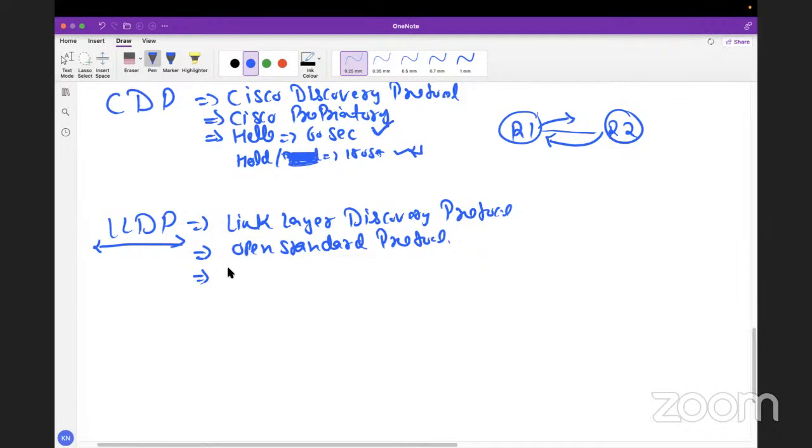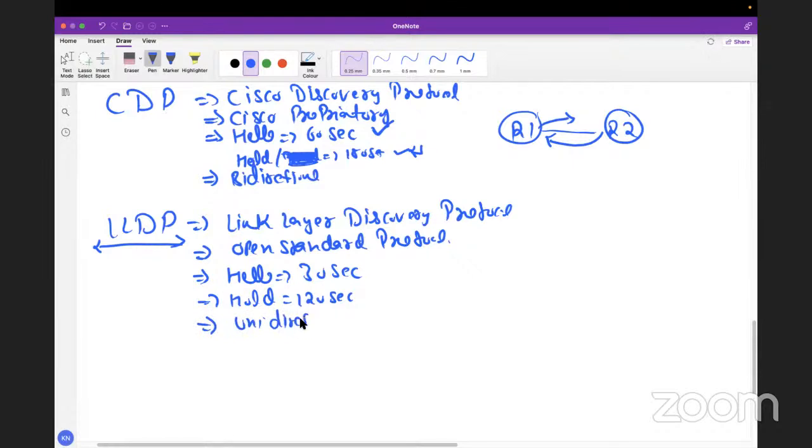In LLDP, the hello timer is different: 30 seconds, and the hold we have is 120 seconds. So in LLDP, we have different timers. Everything else is the same, right? The timers are different. One more thing here is that CDP works bidirectionally. We can say CDP is a bidirectional protocol, but LLDP is unidirectional. So guys, any idea, when we say bidirectional protocol and when we say unidirectional protocol, what does it mean? Any idea? Anyone?